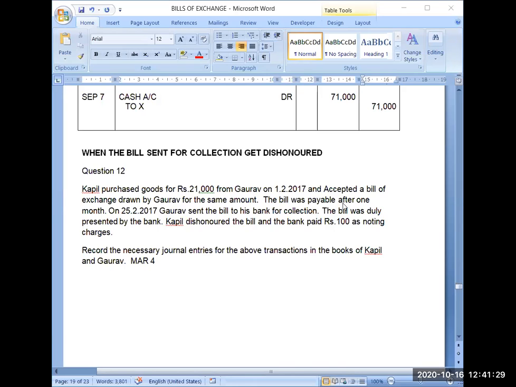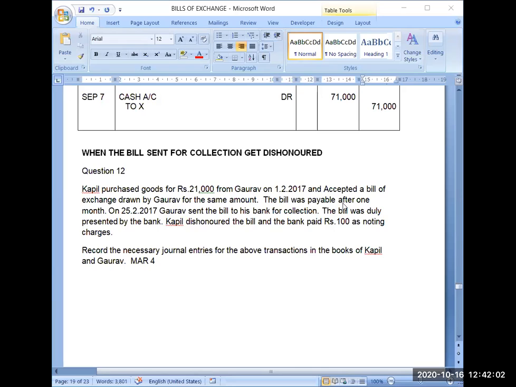So he will hire a lawyer. Here the bill was lying with the bank, on behalf of its client Gaurav. So the banker will hire a lawyer to get legal proof that the bill was duly presented on the due date and the payment was refused. That lawyer charges ₹100 as noting charges. Because the banker has hired the lawyer, the banker will pay, but ultimately it is not an expense for the banker.